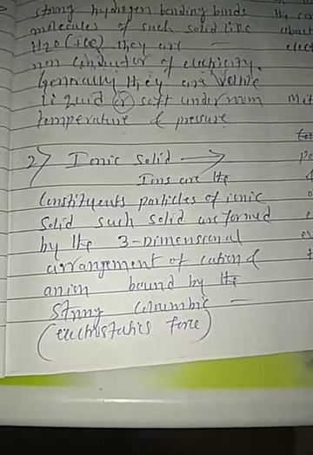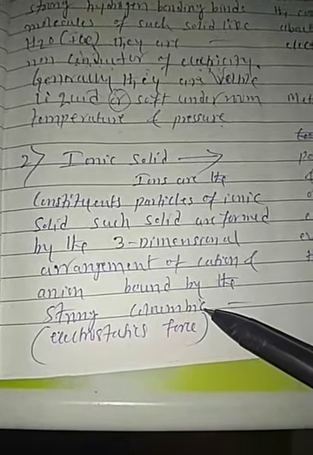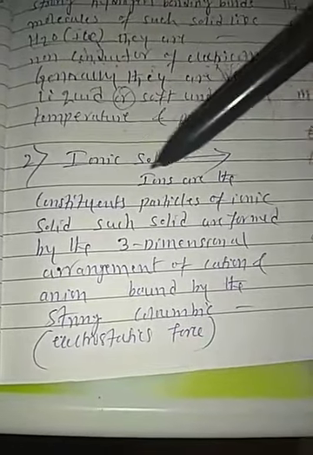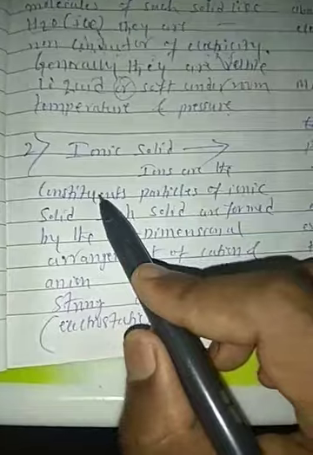Such solids are formed by a three-dimensional arrangement of cations and anions bound by strong Coulombic or electrostatic force. Ions are the constituent particles of the ionic solid. I already told you, in the ionic solid the ions are the constituent particles.